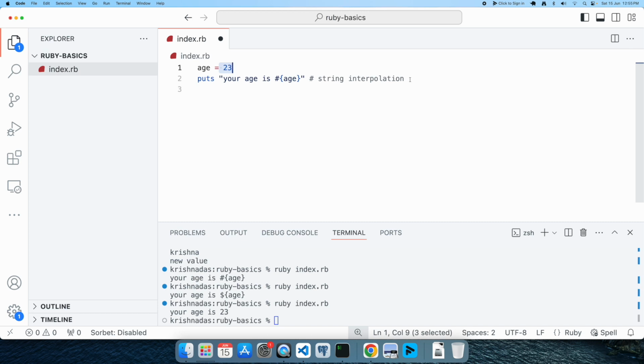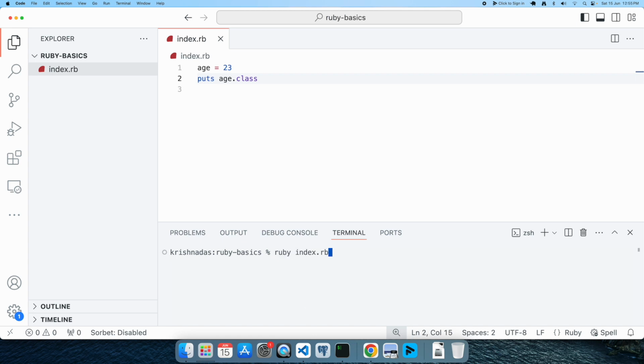In order to identify the type of a variable, you can use an inbuilt method called variable.class. If I execute this, it will print Integer. So the type of this variable is integer. If I change that to a quoted value like "23", then the type of the variable is a string. Even though the value is still 23, it is not the same as the integer 23.